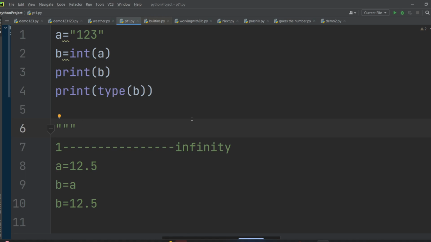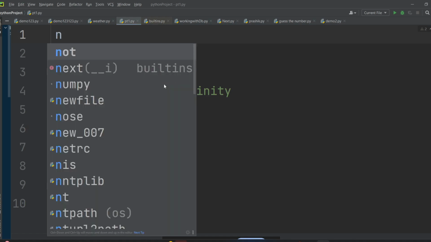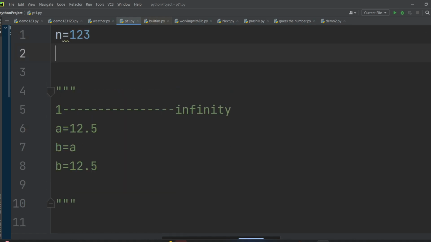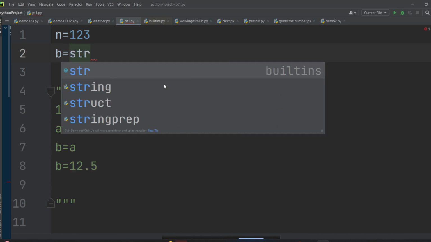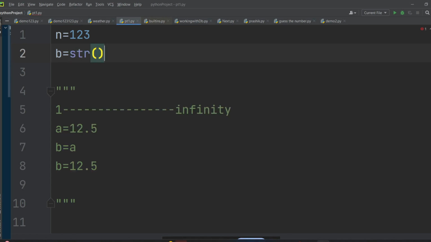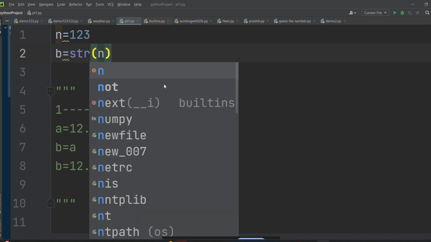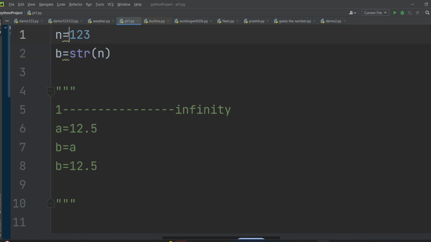It's not always necessary or mandatory that you have to convert string into integer. You can convert a number into string as well. So if you want to convert from number to string, you will write n is equal to 1 2 3. I want to convert this 1 2 3 into string, so I will write b is equal to str. So we have the str class, so I will write str of n. This will convert n into string and it is stored in the b. So you can convert it very easily.